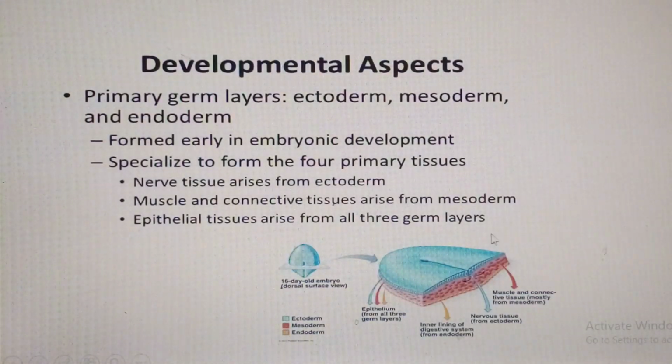Developmentally, epithelial tissues come from all the three germ layers: ectoderm, mesoderm and endoderm. Unlike nerve tissue, which comes from only ectoderm, and muscle and connective tissue, which come from only mesoderm. Epithelial tissue comes from all the three germ layers.